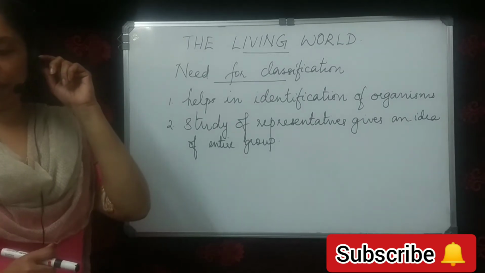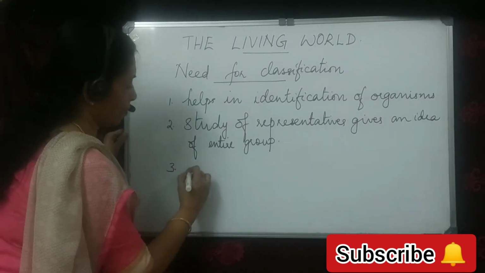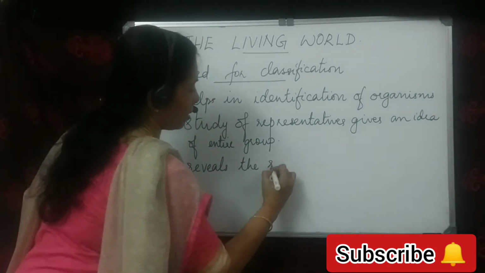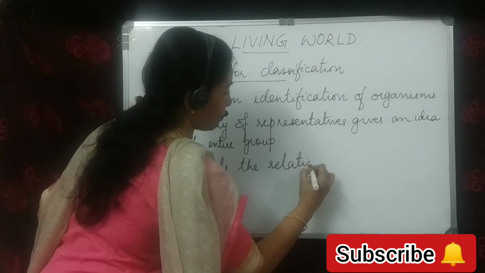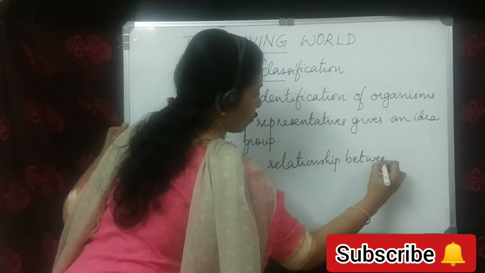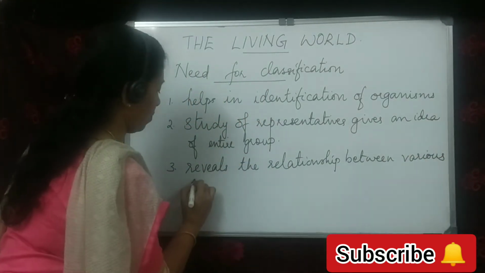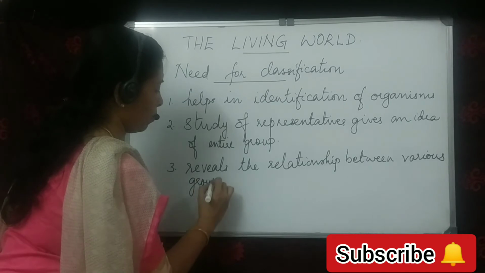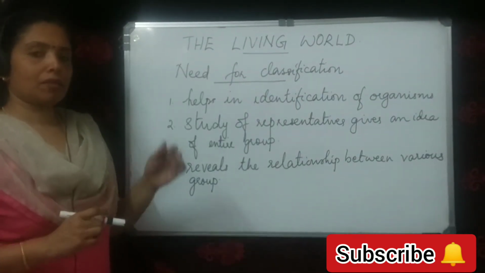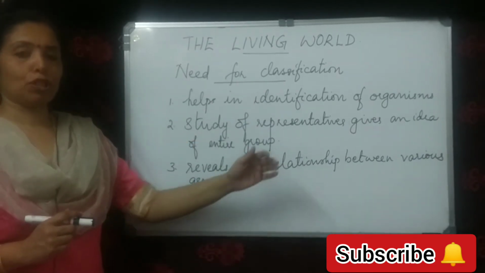The next reason, it reveals the relationship between various groups of organisms. For example, by studying different groups, we can study the relationship between them.